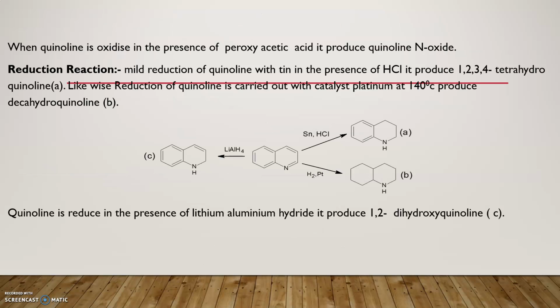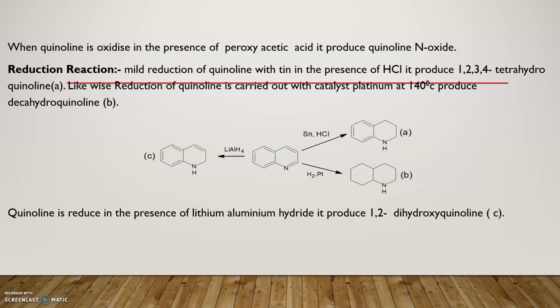Now we'll see the various reduction reactions of quinoline. When quinoline is reduced in the presence of tin and HCl, formation of 1,2,3,4-tetrahydroquinoline takes place. Likewise, when quinoline is reduced in the presence of platinum, there is formation of decahydroquinoline.